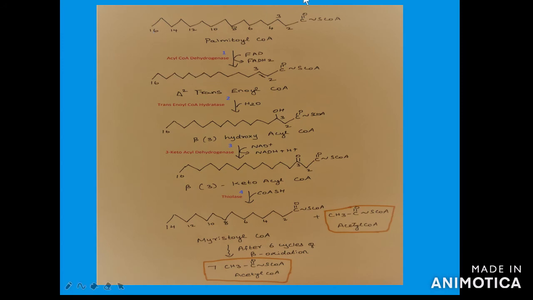You can also represent palmitic acid and give the beta oxidation of palmitic acid like this. After this is one cycle, 6 plus 1, 7 cycles in total. Seven cycles will yield 7 plus 1, 8 acetyl-CoA molecules.